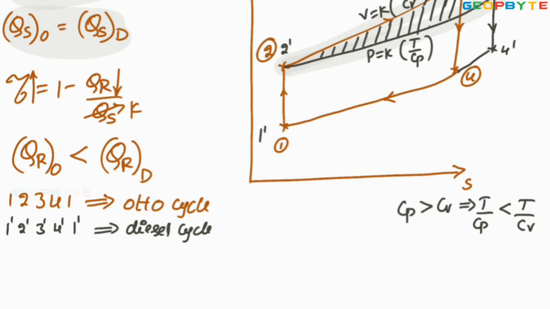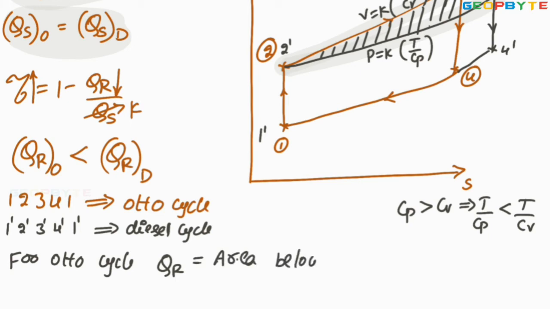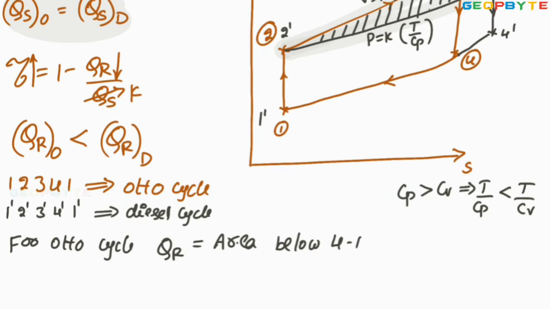Now for the Otto cycle, heat rejection equals the area below 4,1, because 4,1 is the heat rejection curve for the Otto cycle. Whereas for the diesel cycle, look at the diagram.